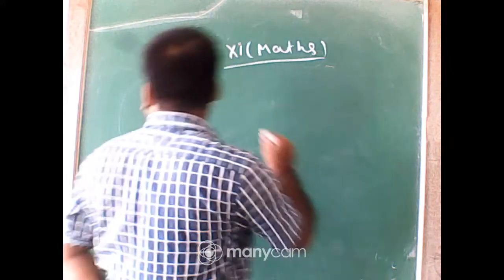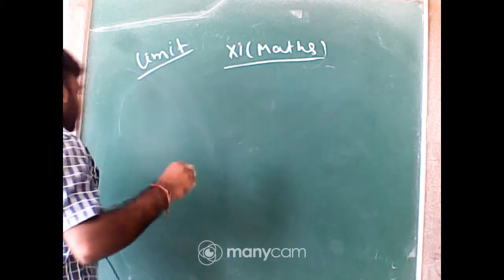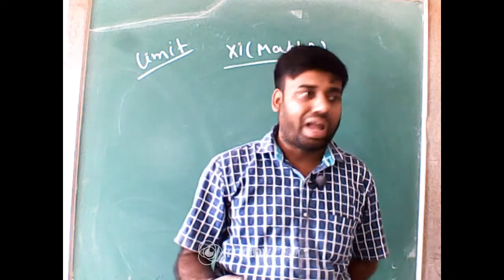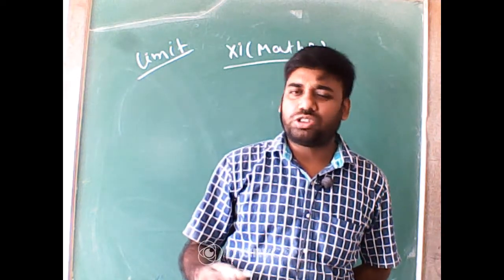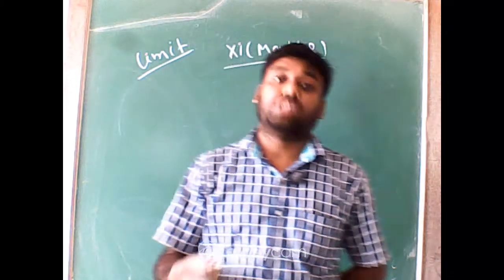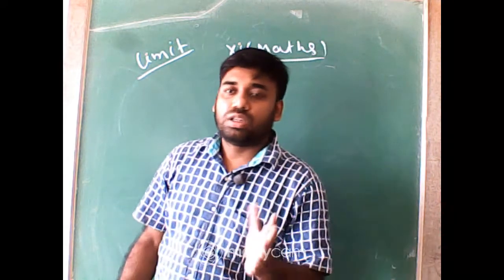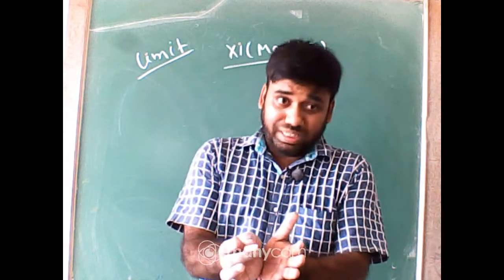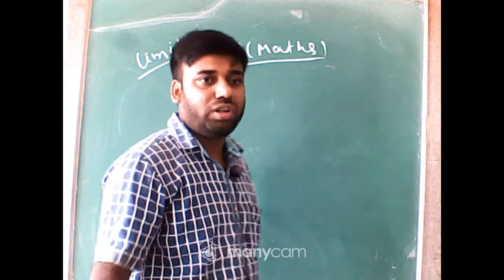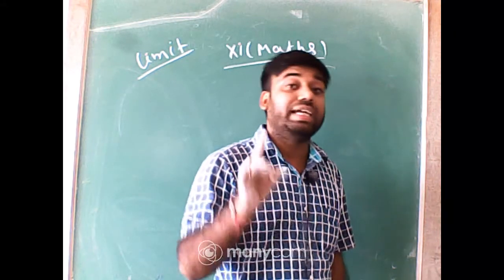So, limit. Previous day I discussed the direct substitution method, and I also started the factorization method. In the factorization method, where I cannot put direct values of x, it will reveal the indeterminate form. I have discussed that if the denominator is 0, that form is called indeterminate form. We should avoid that form. In this chapter, our first target will be to avoid the indeterminate form.